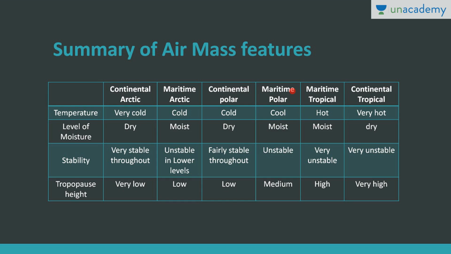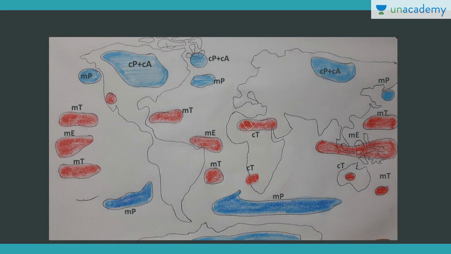It's moist because it is maritime, unstable, and the height will be medium. Maritime tropical will be hot because it's tropical, then moist because it's maritime, very unstable, and the height will be high. Continental tropical is very hot, dry because it is continental, very unstable, and the height will be very high. So these are the different features of different air masses.